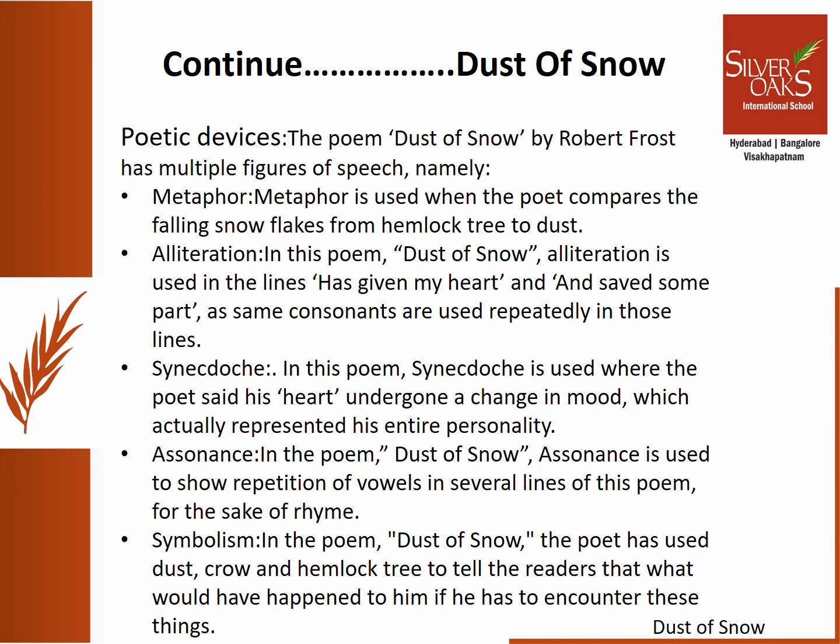Next, symbolism. Symbolism means to imbue certain objects with a meaning that is different from their original meaning or function. In the poem Dust of Snow, the poet has used dust, crow, and hemlock tree to tell the readers what would have happened to him if he had to encounter these things. These three words symbolize trouble, doom, and disappointment.